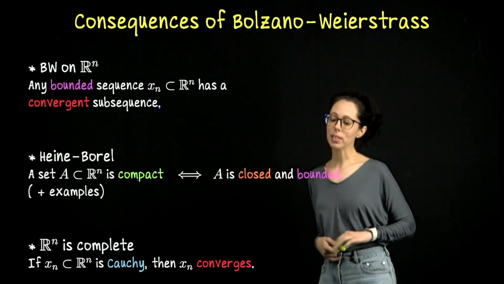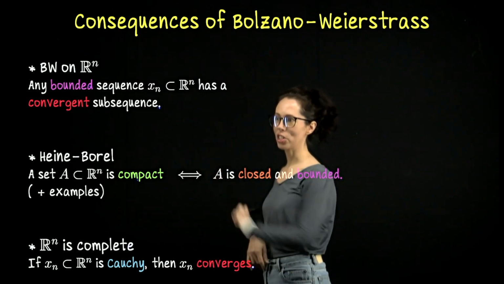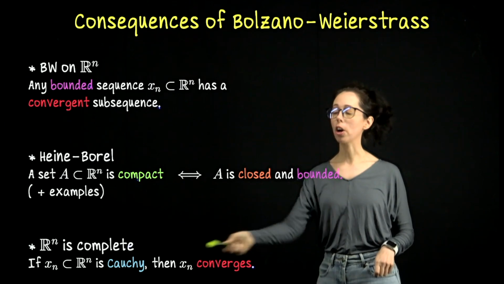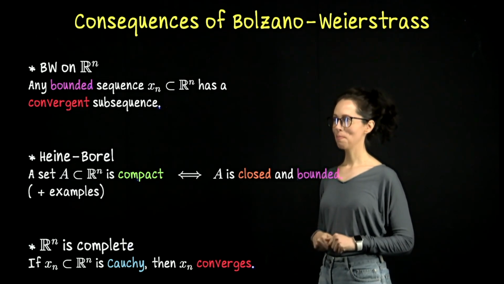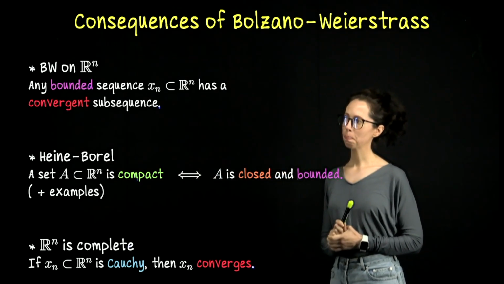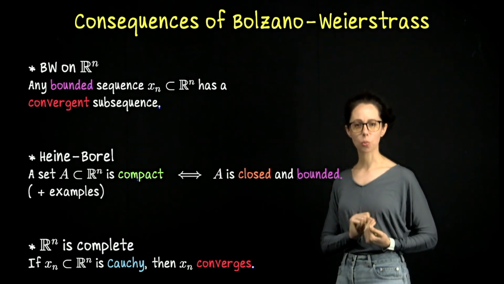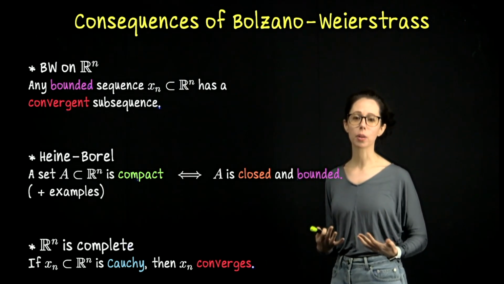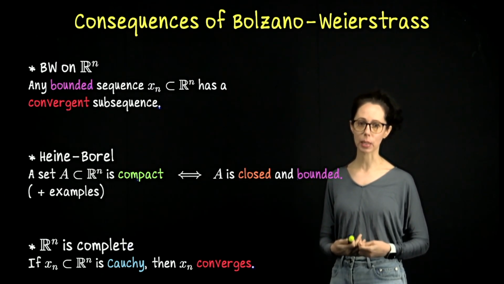So this is a result for Euclidean space. Then we will revisit the notion of being complete. So I will say that with this version of the Bolzano Weierstrass theorem, we can prove that Rn is a complete metric space. Okay, let me say a bit about this before we move on to Heine Borel. You should have proved in Real Analysis 1, when you first learned about sequences, the regular Bolzano Weierstrass theorem. So any bounded sequence of real numbers yields a convergent subsequence.